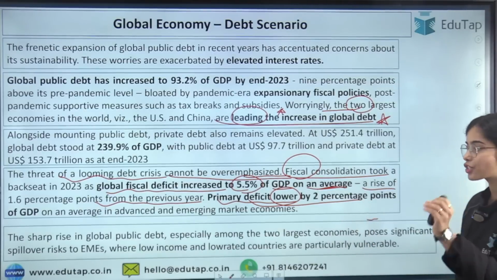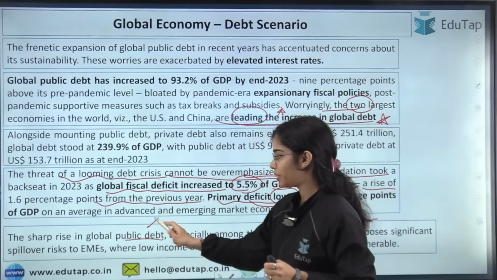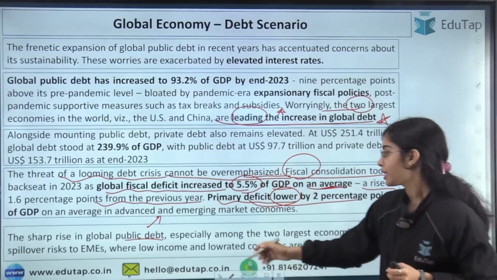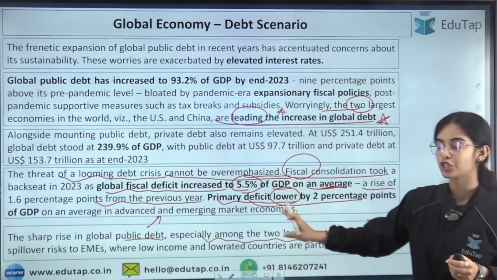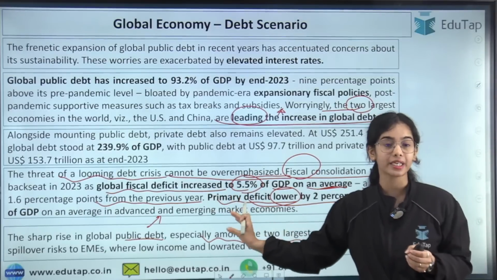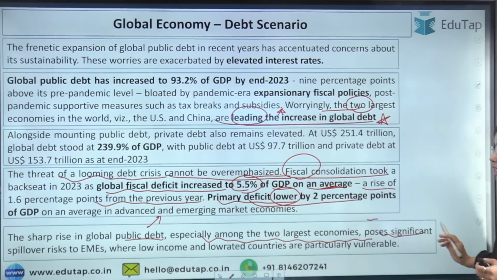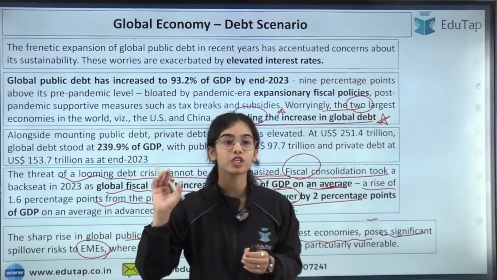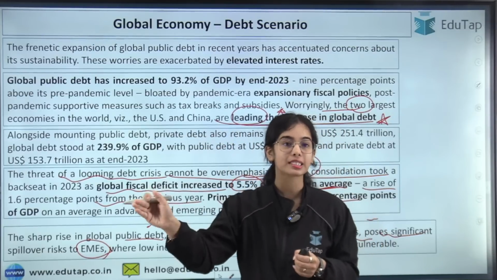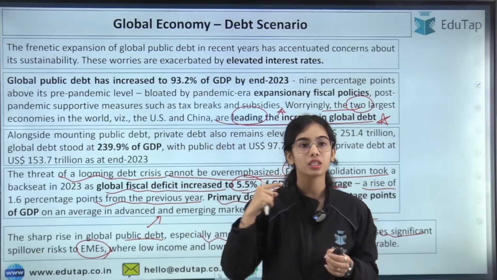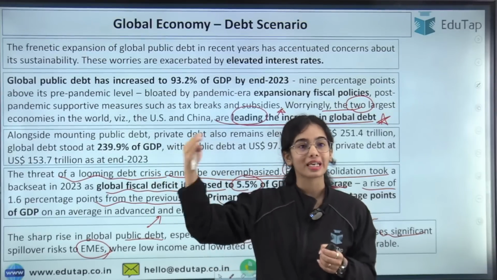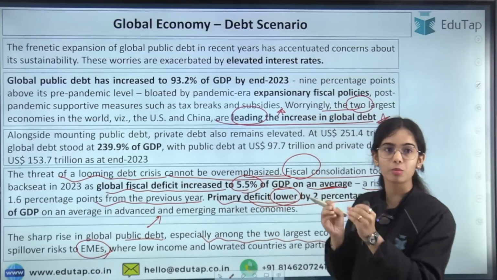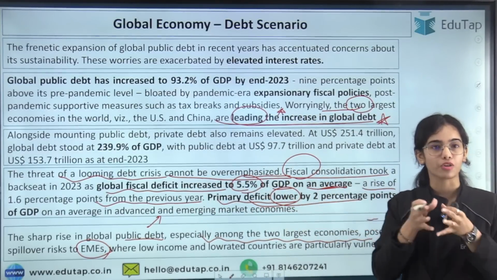Now the last point is the sharp rise in global public debt. The public debt has increased sharply at the global level. The private debt also, you can see, is quite high. Especially among the two largest economies, that is US and China, the global public debt has increased a lot. Now this poses a significant spillover risk to the emerging market economies. You can understand that if there is a problem created in the US, it is going to affect other countries, like the Great Recession that we saw in 2007-2008 when the problem started from the US and spread to other parts of the world.